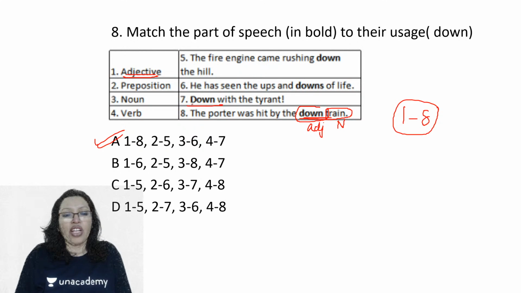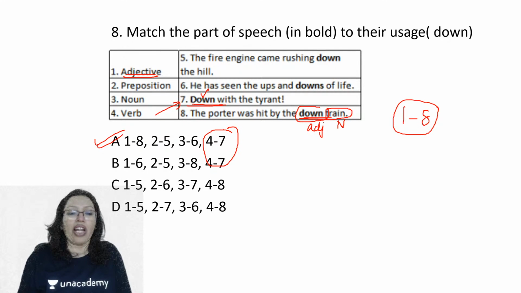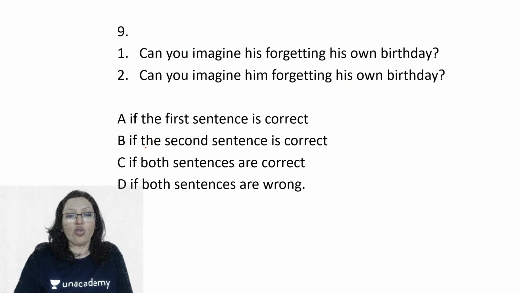Also, if you look at 7, down with the tyrant, what are you doing? You are using down as the verb here. So obviously 4 and 7 also was an answer. However, 4 and 7 would not give me my right answer. 1 and 8 was very, very easy. So clearly 1 and 8. I hope you've got this one. Alright, let's do one more question.